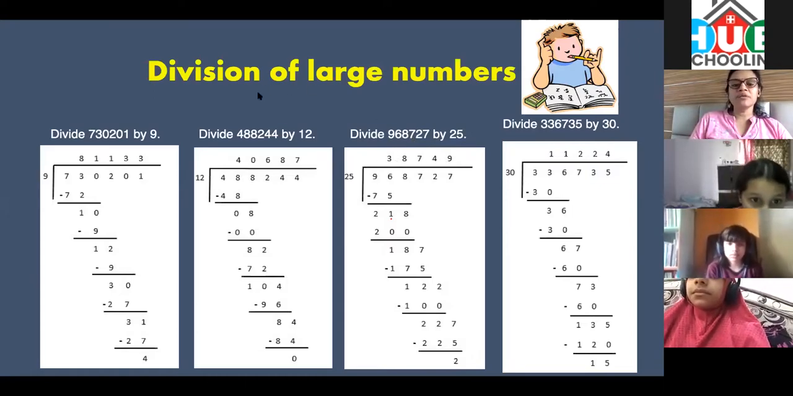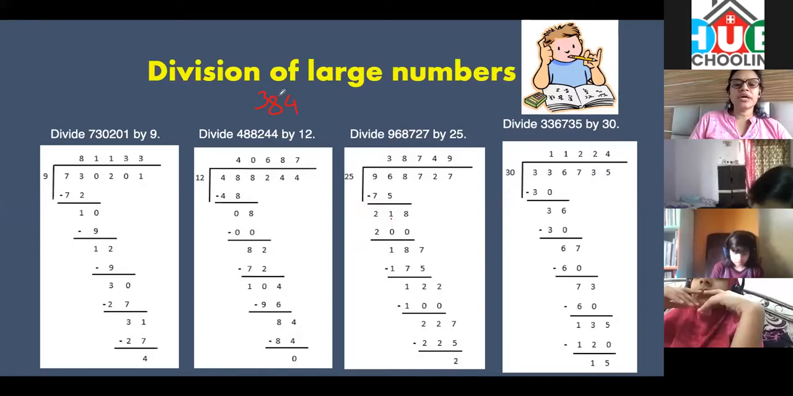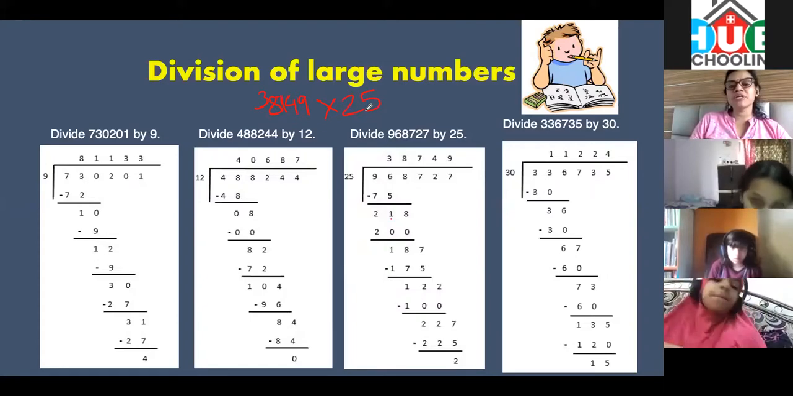So multiply 38749 into 25. Everyone multiply 38749 into 25. What is the answer? Everyone multiply it. Umar, what is the answer? Play with your Rubik's cube later on. Please do this question.